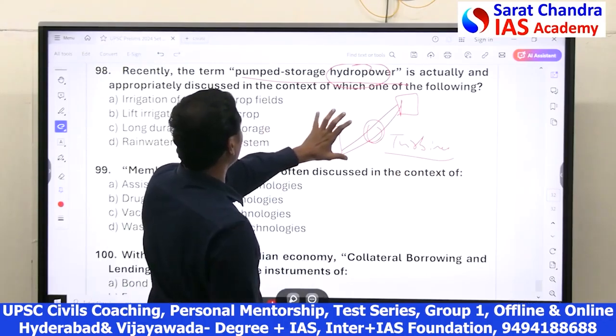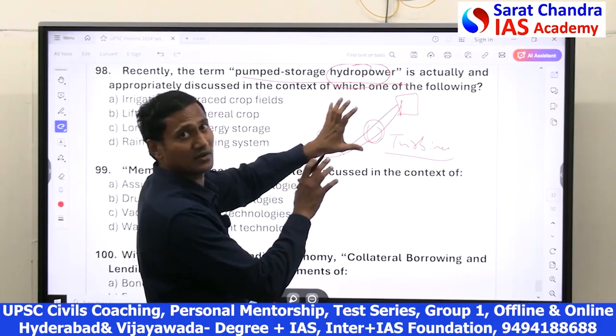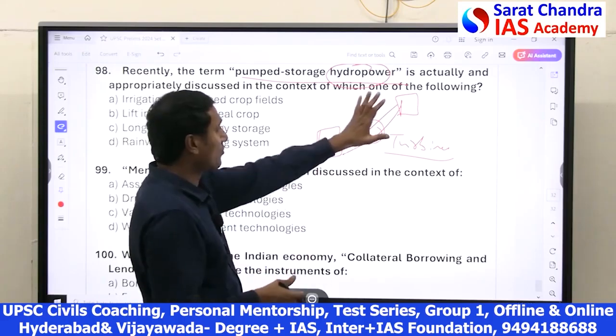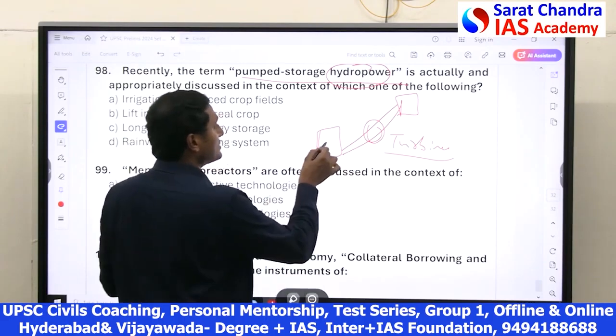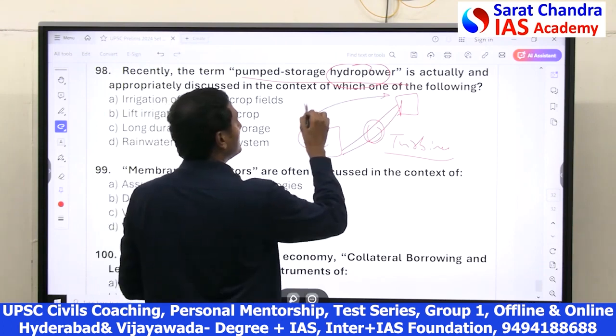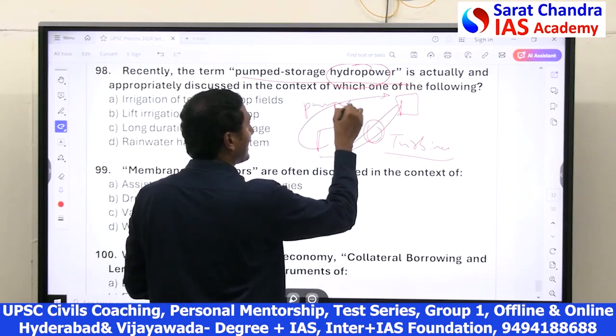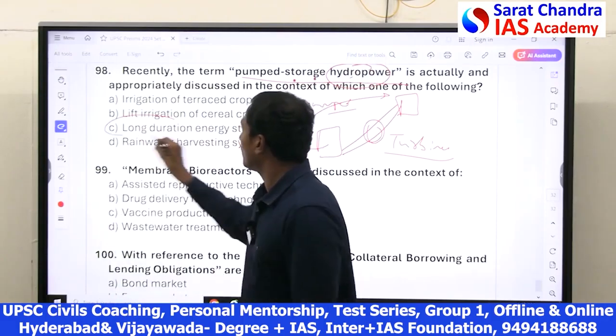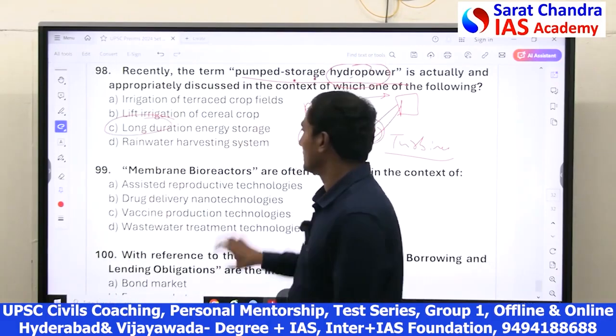And this is used for long duration storage of power. Just like a battery stores power, here water stores the power. But this water has to be pumped back again. That's why it's called pumped storage hydropower, which is used for long duration energy storage.